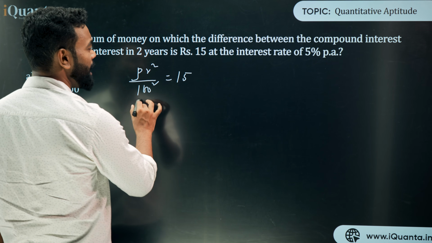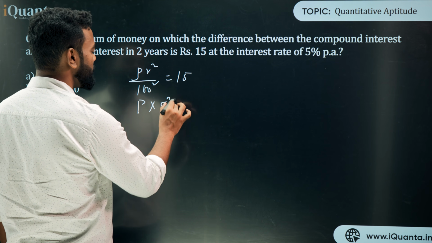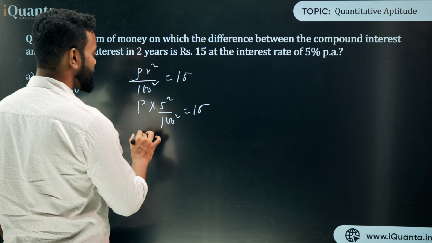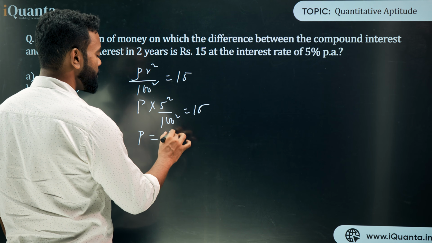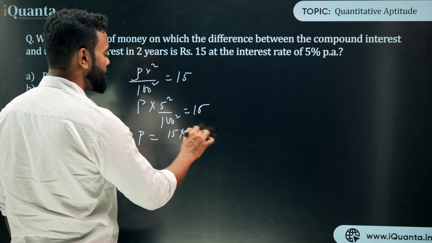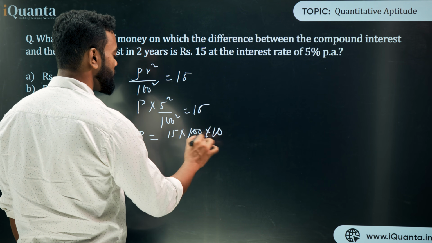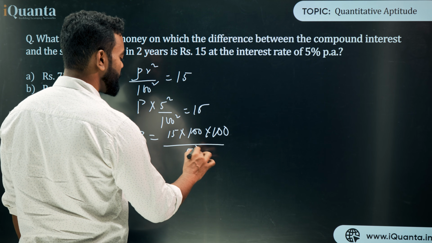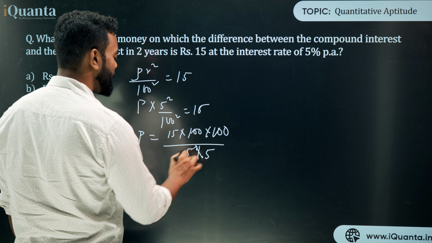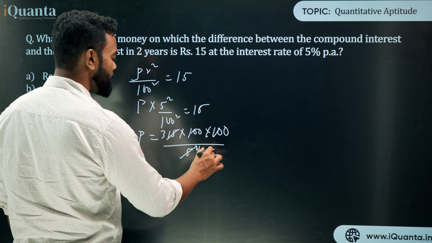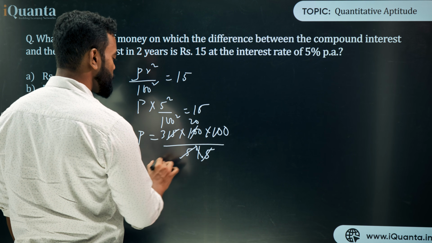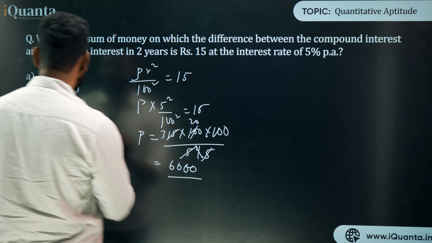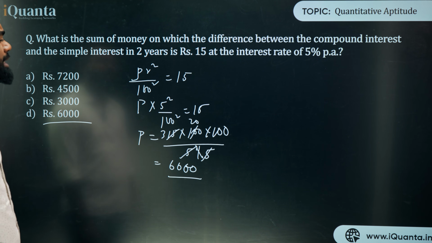Okay? Now what is R? R is 5, so 5 square upon 100 square is equal to 15. Now what is P? P is 15 into 100 into 100 upon 5 square, that is 5 into 5. So if 5 and 3 is there, 5 and 20 is there. So 20 into 3 is 60, that is 60 and double 0. So what is your answer? 6,000. So by this way you can directly solve this question.